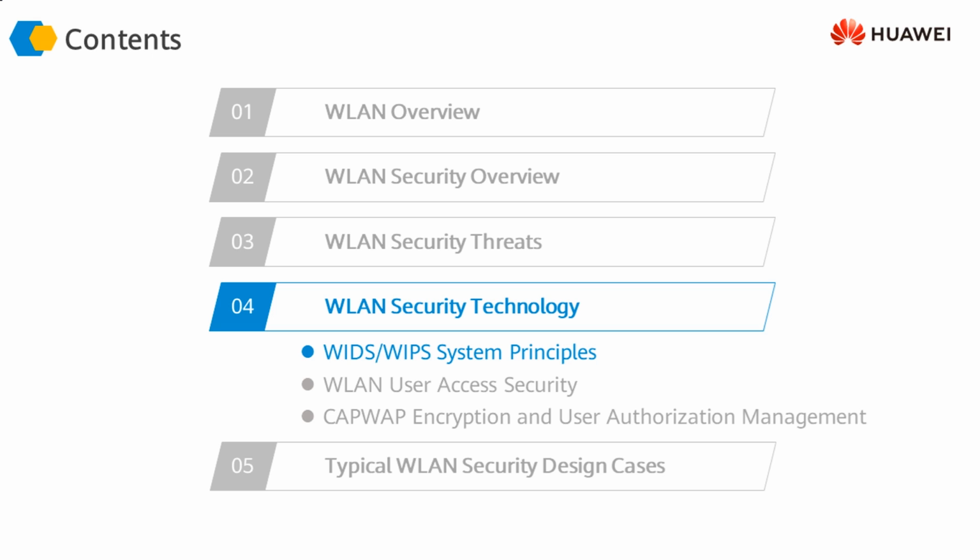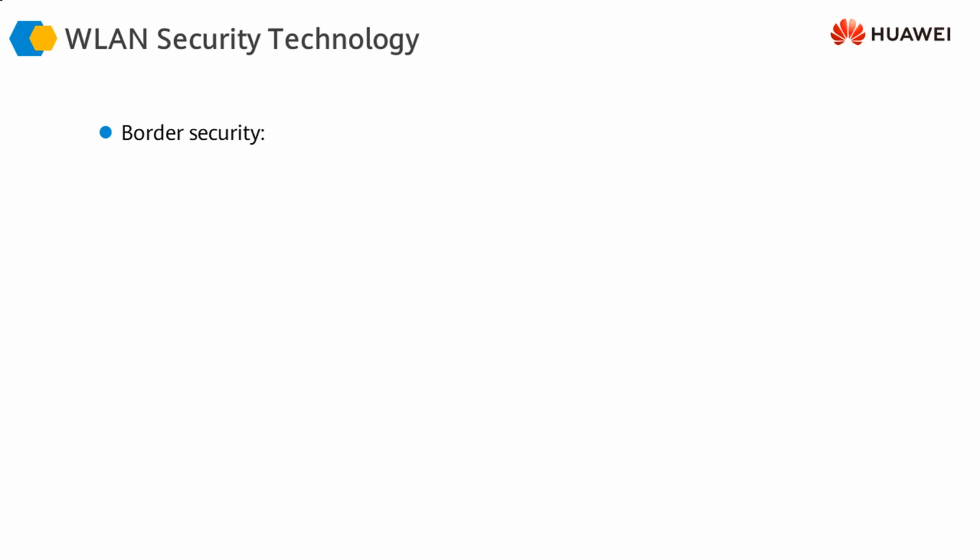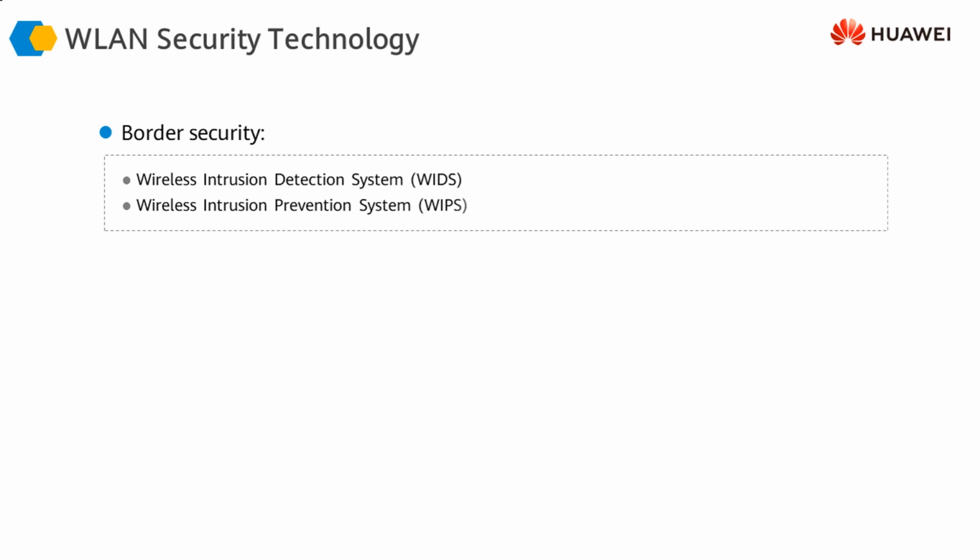You buy a wireless solution from Huawei or any other vendor, these tools are essentially going to be a part of that solution, because otherwise that solution cannot and should not be implemented, especially in an enterprise environment. So let's take a look at the three major categories of solutions that are available to us. We can have the border security, which is implemented using the wireless IDS and wireless IPS solutions.